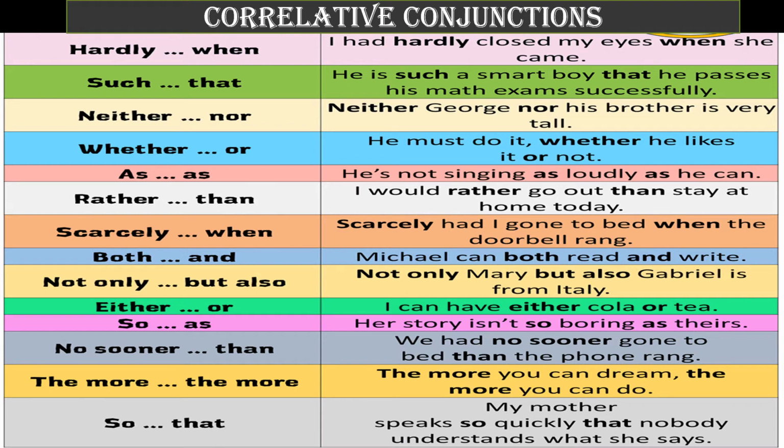Not only Mary, but also Gabriel is from Italy. I can have either cola or tea. Her story isn't so boring as theirs. We had no sooner gone to bed than the phone rang. The more you can dream, the more you can do. My mother speaks so quickly that nobody understands what she says, right?